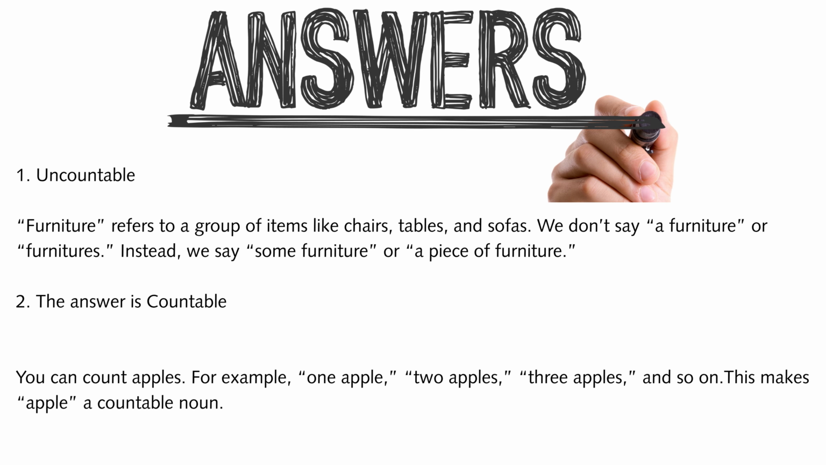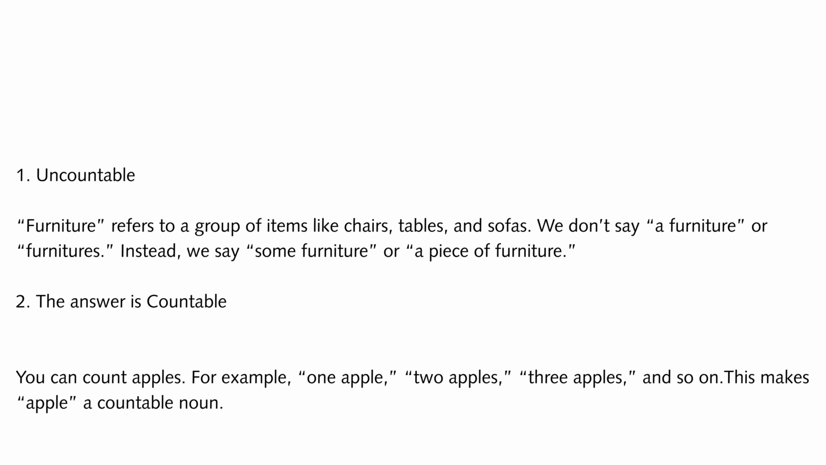Answers. 1. Uncountable. Furniture refers to a group of items like chairs, tables, and sofas. We don't say a furniture or furnitures. Instead, we say some furniture or a piece of furniture. 2. The answer is countable. You can count apples. For example, 1 apple, 2 apples, 3 apples, and so on. This makes apple a countable noun.